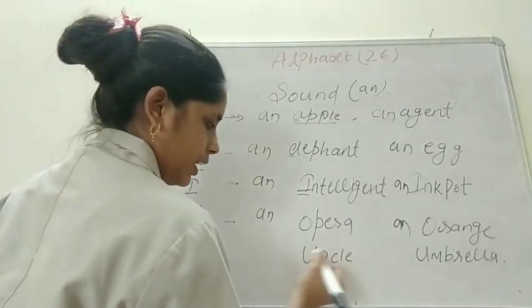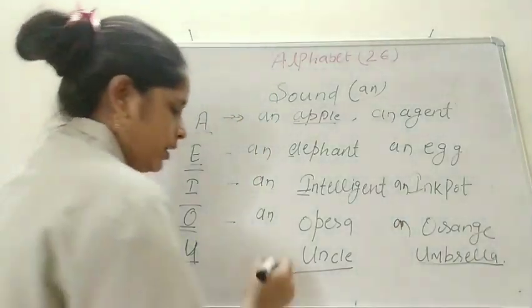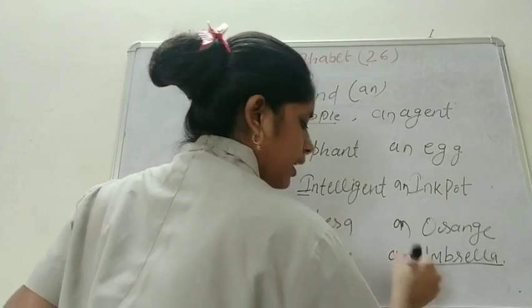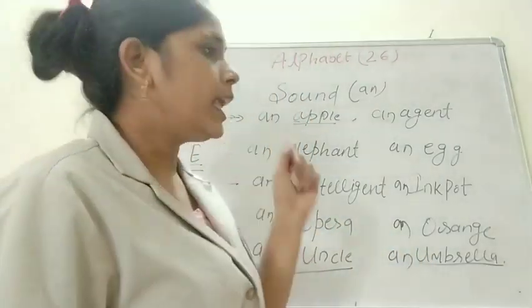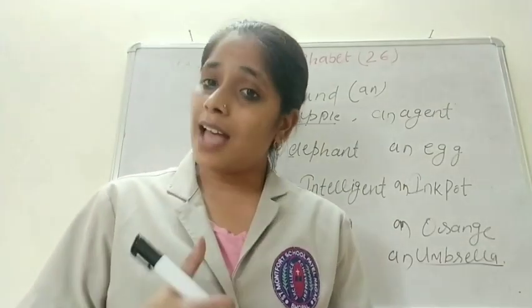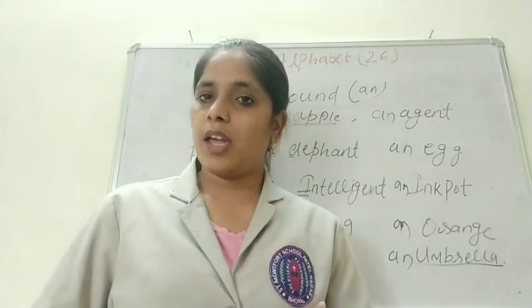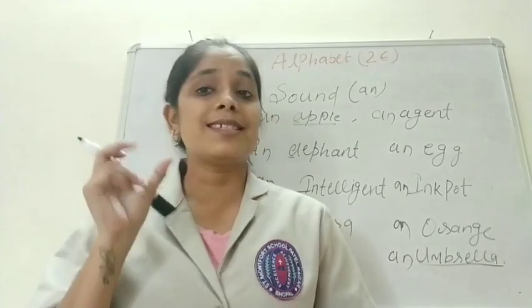So here I have written uncle and umbrella. So here I will write an uncle and an umbrella. So children, these were the sounds. With vowel sound we will use an. Children, we have to pay attention on sound.